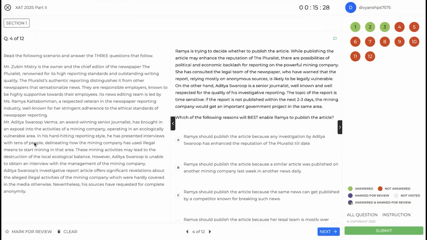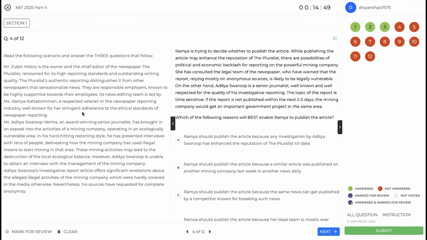Hard-hitting reporting style, interviews with tens of people may lead to destruction of the local ecological balance. Aditya is unable to obtain an interview with the management of the mining company. Plus, his sources have requested complete anonymity. So basically, you have three stakeholders: Zubin, Ramya, and Aditya. Aditya has brought an article, which he believes, and rightfully so, will be to the benefit of the environment. However, he is not able to get it corroborated by the sources because they want to be anonymous.